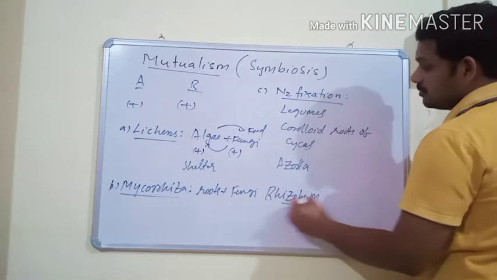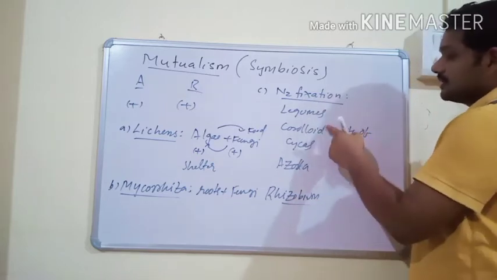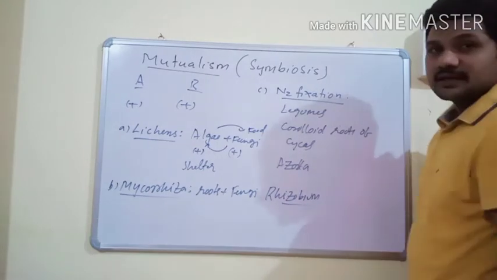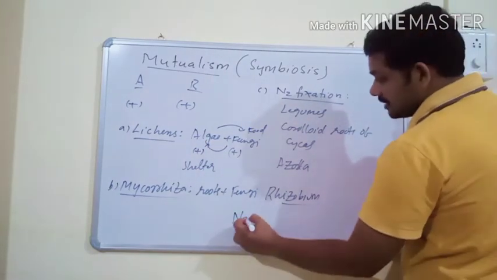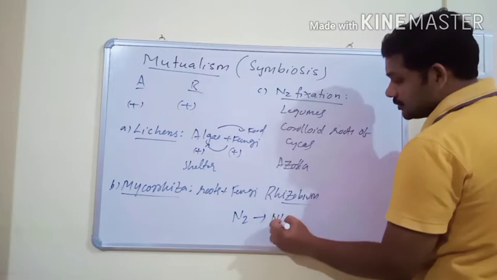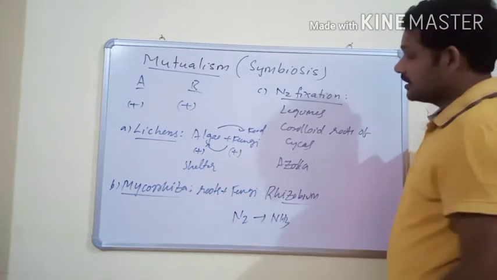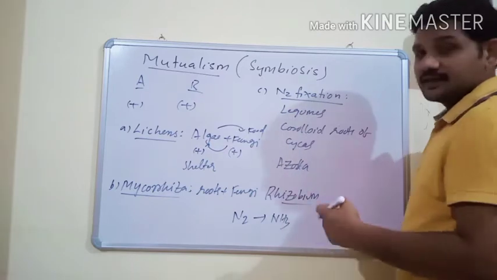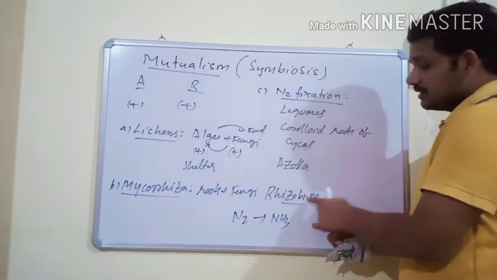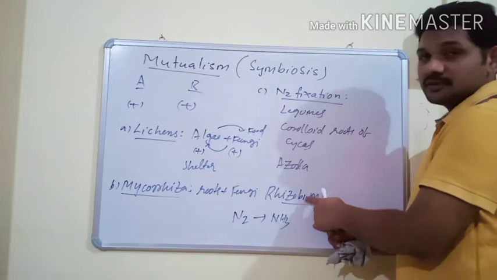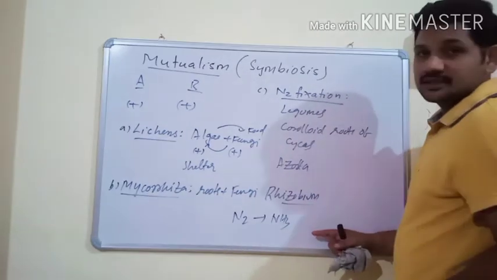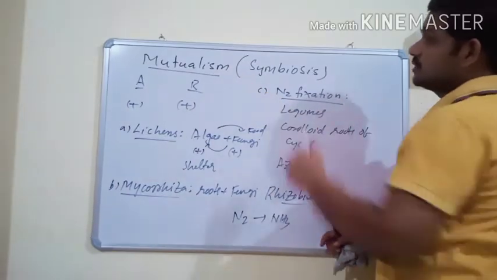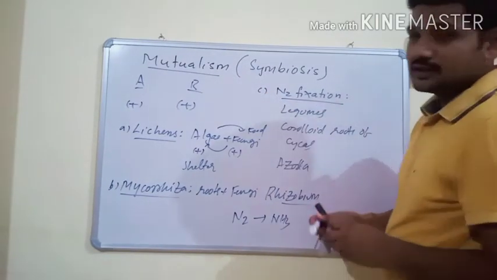Rhizobium bacteria are able to convert dinitrogen into useful forms. Here the roots of these plants get a useful form of nitrogen from rhizobium, and rhizobium gets shelter and food from these plants. So this mutualistic relationship is known as mutualism or symbiosis.